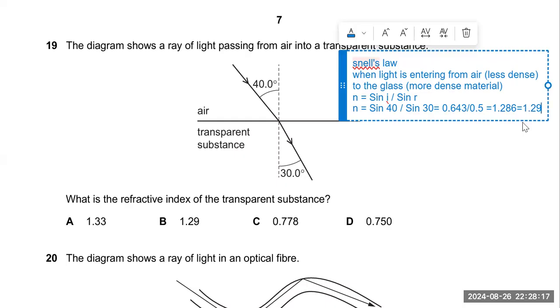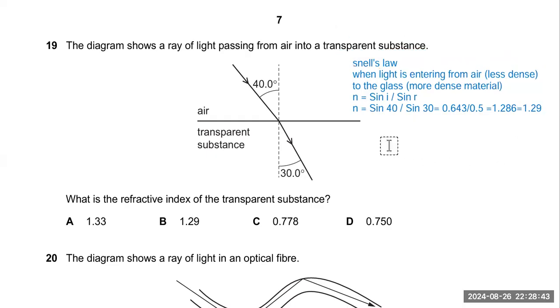Basically, refractive index represents that when the light enters from air to any more dense material, its speed decreases. How much does the speed decrease? This can be found by the refractive index. In this case, we have got 1.29. It means our speed of light decreased by 1.29. In air or vacuum, the speed of light is about 3 into 10 raised to the power 8 meters per second. That is a huge speed.